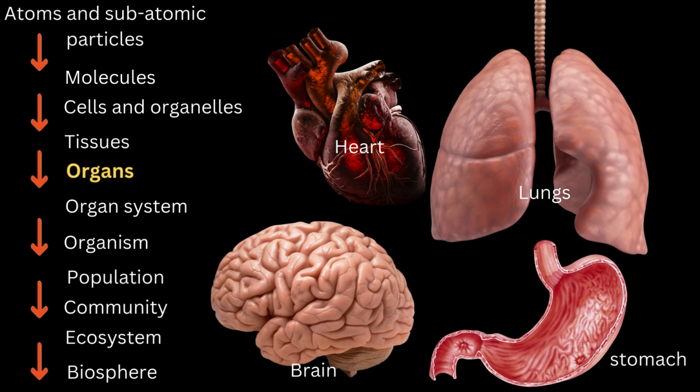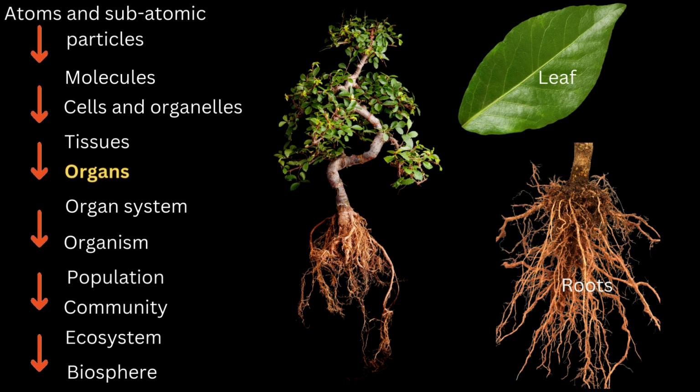Level 7. Organs. Examples of organs in animals include the heart, which pumps blood, lungs, which carry out gas exchange, stomach, which digests food, and brain, which controls bodily functions. In plants, organs include leaves used in photosynthesis and roots, which absorb water and minerals from the soil. Organs are structures composed of two or more tissue types that work together to carry out specific tasks.